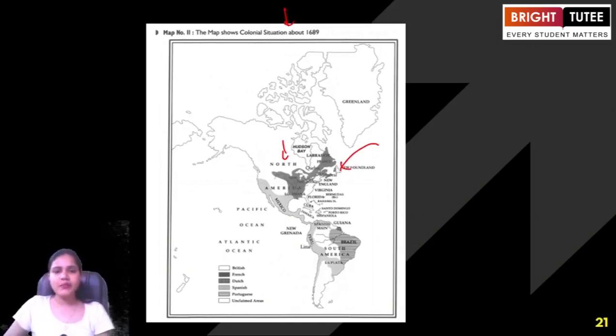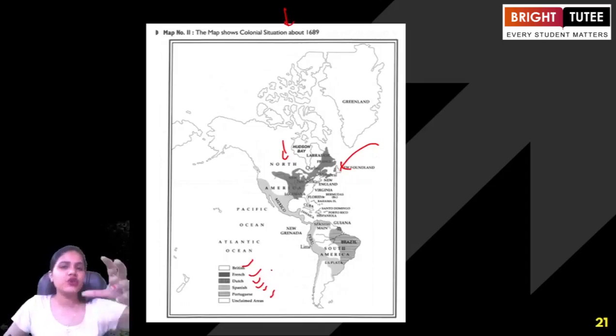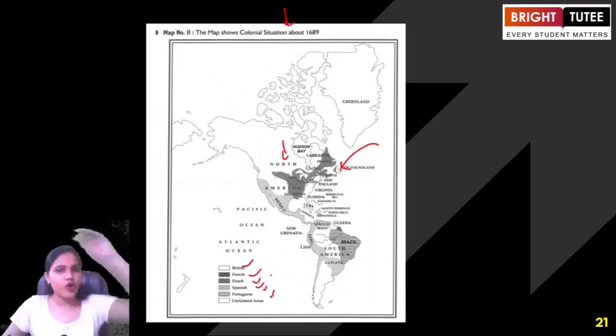So here, this is the part of North America. And when we are talking about the colonies, we see that all the European powers, whether we are talking about the British, the French, the Dutch, the Spanish or the Portuguese, all these European powers were dominant in nature, and they were trying to establish colonies everywhere, all over the world.